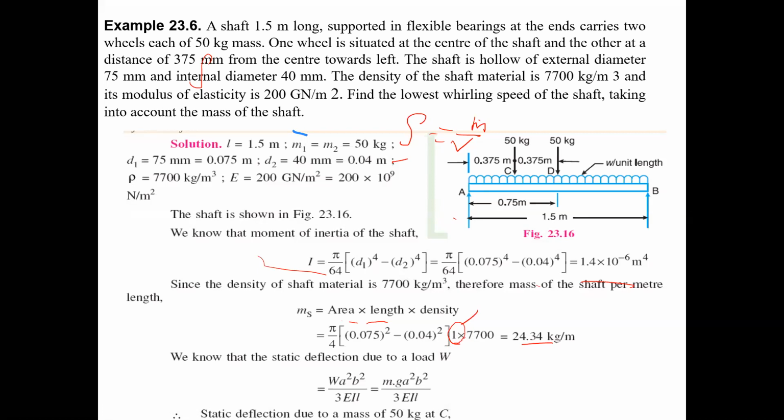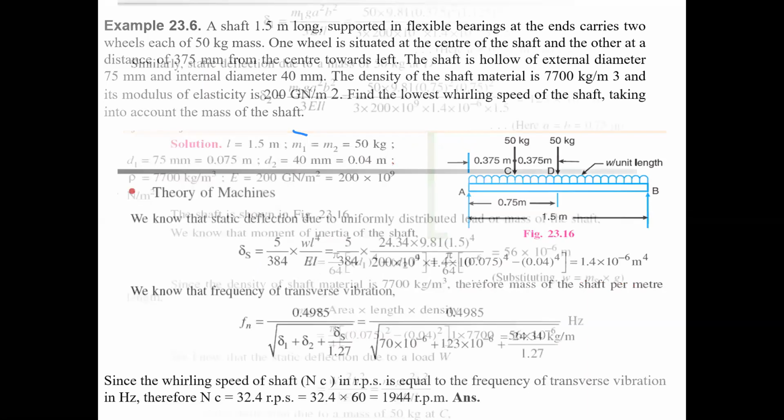In this, W is mg, and a and b are the distances of the point load from the left support and the right support. Those formulas are already known.